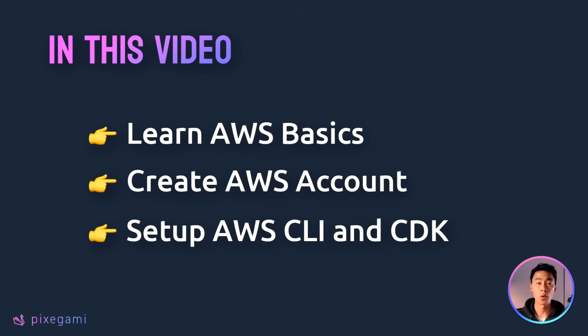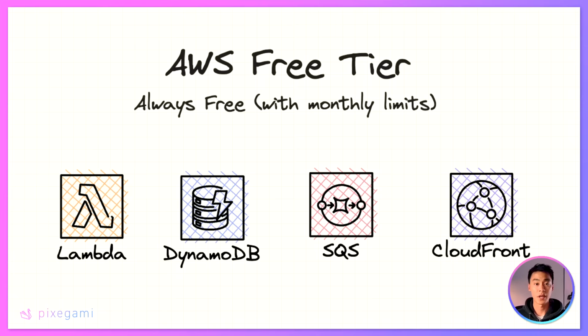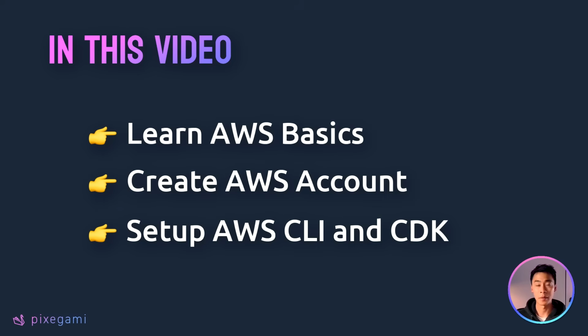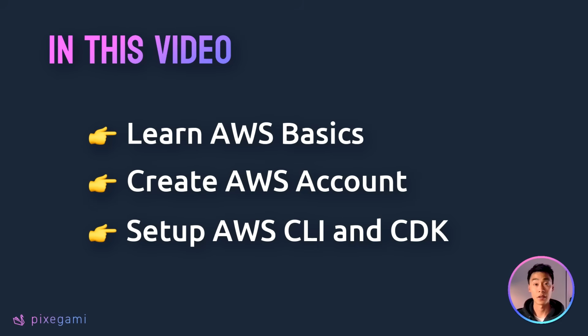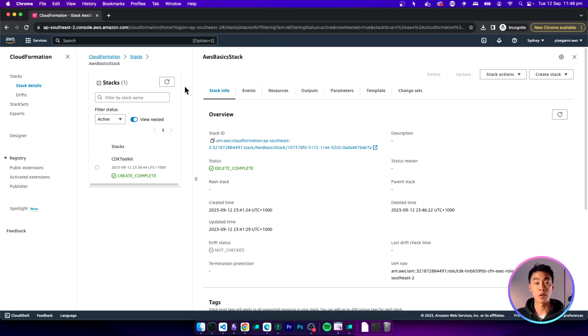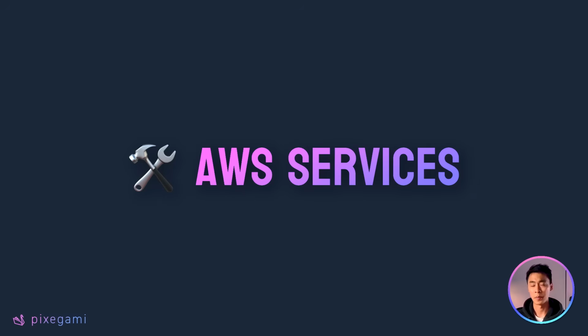In this video, we'll cover some basic things like account creation and pricing. I'll quickly walk you through some of the core services available as well. I'll show you how to set up the AWS CLI so that you can interact with your account directly from your terminal. And finally, I'll show you how to set up AWS CDK, which will let you manage your infrastructure with code.